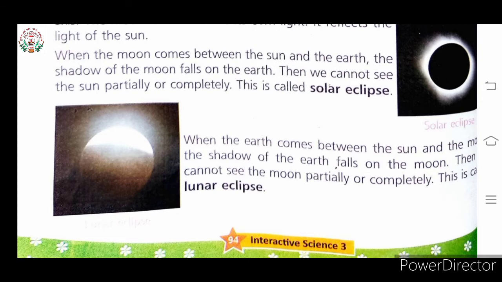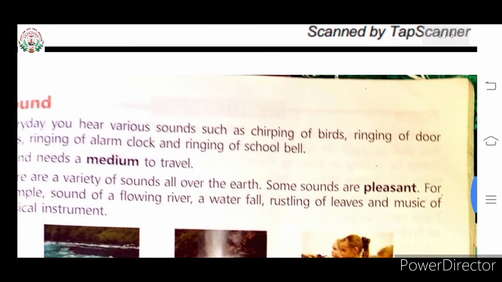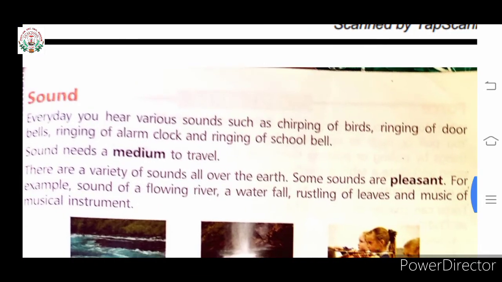Okay, so let's move on to the next, that is the sound. Every day you hear various sounds such as chirping of birds, ringing of door bells, ringing of alarm clock, and ringing of school bells. Children, all these sounds we are hearing in our day-to-day life.